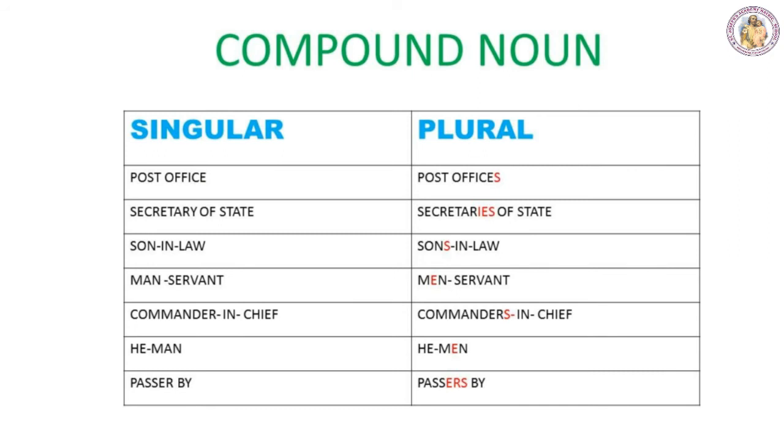Another example is commander in chief. Here the main word is commander, so commanders is the plural form of commander. Then he-man. Man is the main noun, so it becomes men when you make it plural. He-men. Passer-by. Passer is the main noun, so when you make it plural it becomes passers-by.